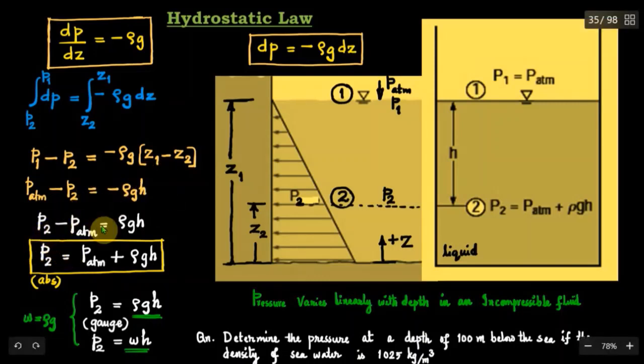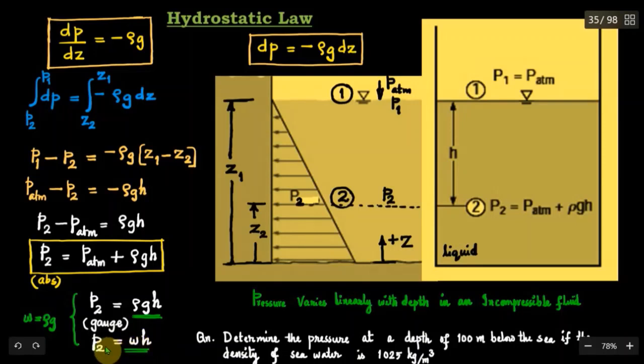Therefore, if we take the reverse order, P2 minus P atmosphere, we can get rid of the negative sign: P2 minus P atm is equal to rho gh. Remember, we are talking about absolute pressure. So P2 absolute is equal to P atmosphere plus rho gh, and if you want to write P2 on the gauge pressure scale, then that will be equal to rho gh, because in the gauge pressure scale P atmosphere is taken as 0. Therefore P2 gauge is equal to w into h.